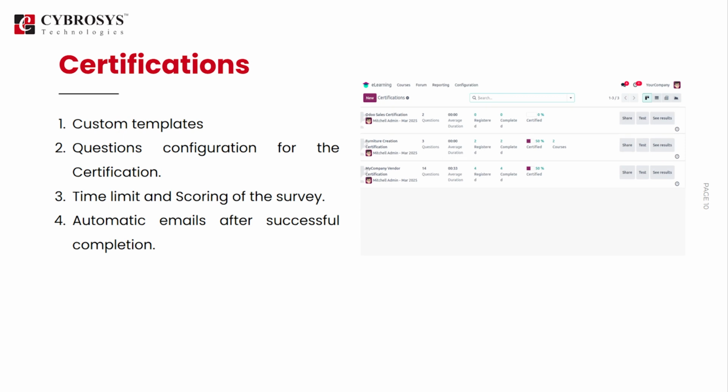Next, we have certification. We can create custom certification templates, and this certification option will help to organize and validate learners' successful completion of a course or a specific learning path. This feature can be used to create quizzes for certification and to set a time limit. We can also send mails to the attendees after the certification. Like this, we can use the certification option in the e-learning module.